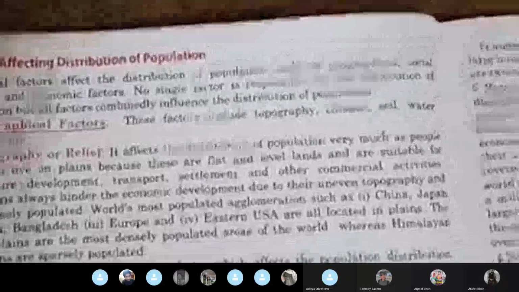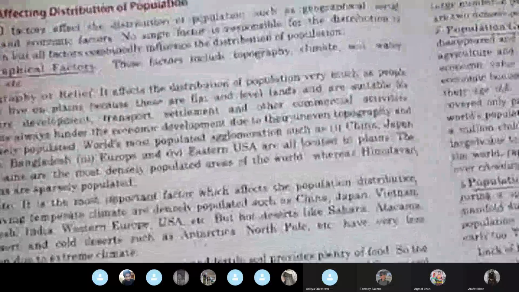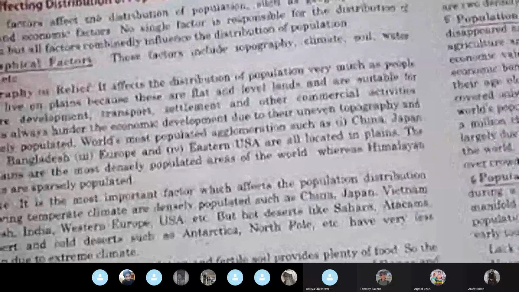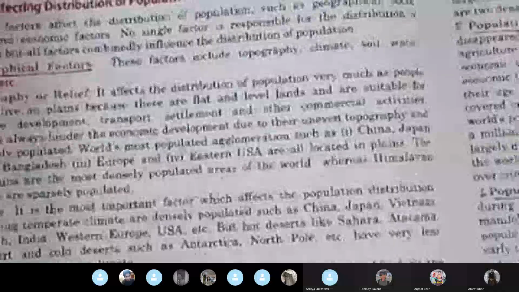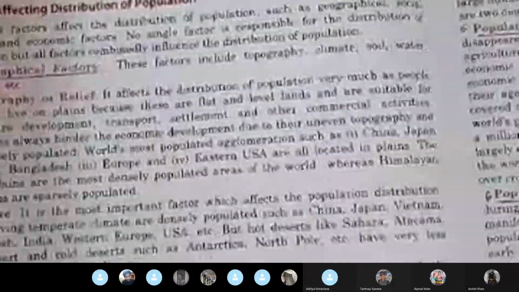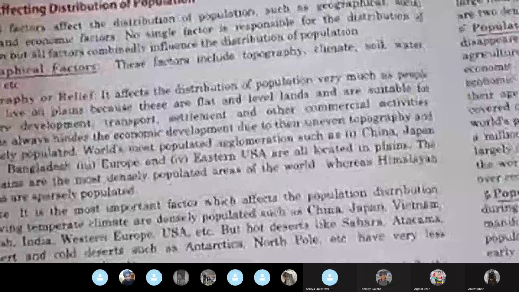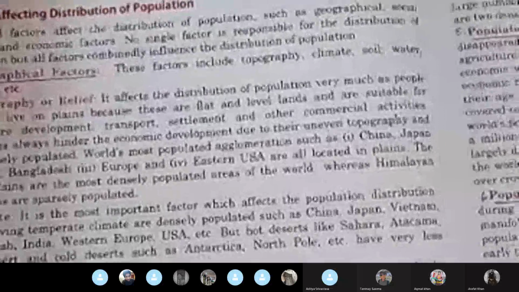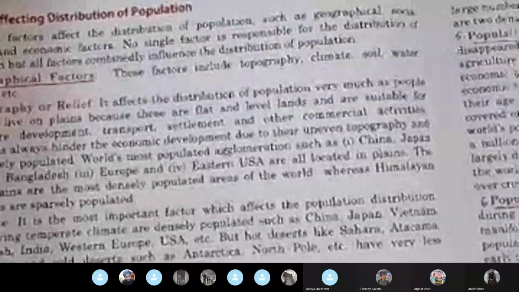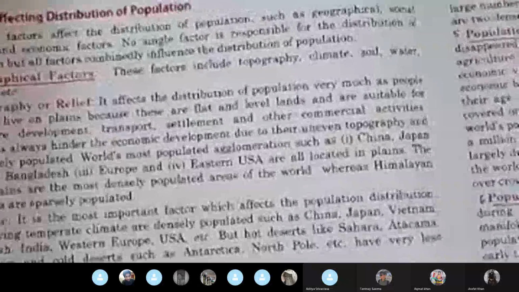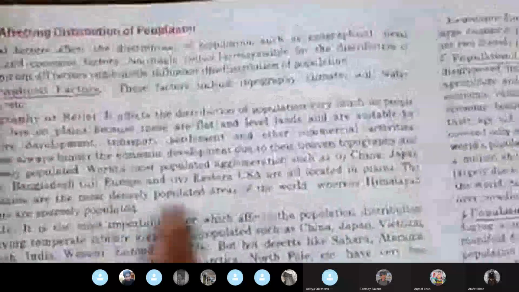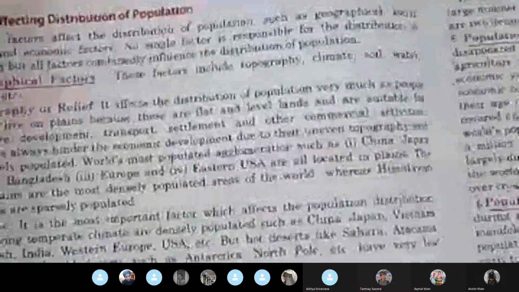Mountains always hinder the economic development due to their uneven topography and are sparsely populated. World's most populated agglomeration, such as China, Japan, India, Bangladesh, Europe, and Eastern USA, are all located in plains. The Ganga Plains are the most densely populated areas of the world, whereas Himalayan mountains are sparsely populated. So here they talk of the world, then in the last 2-3 lines, they specifically talk of India also.